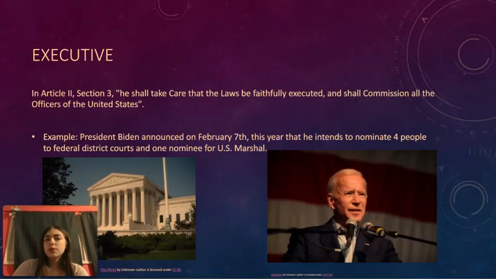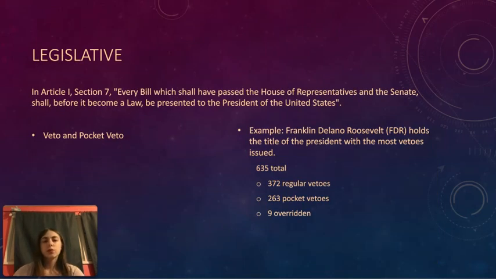Next is executive powers. So making sure the laws are executed well and the power to appoint officials. An example of this is President Biden announced on February 7th this year that he intends to nominate 4 people to federal district courts and 1 nominee for U.S. Marshal. Lastly, in the express powers is legislative, which we've talked about a lot in class.